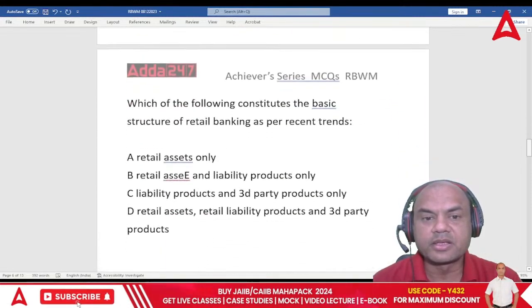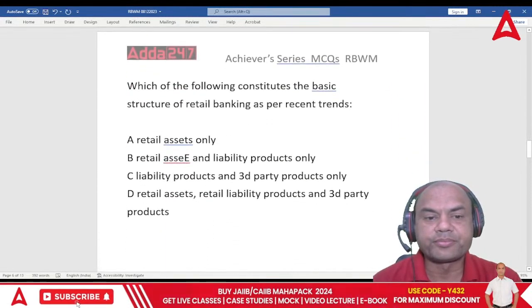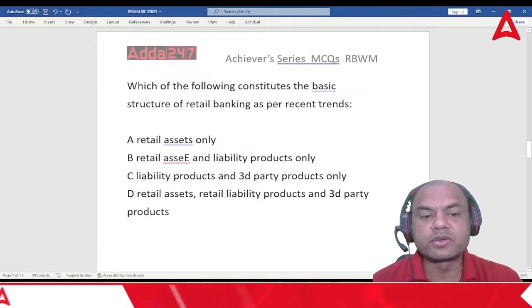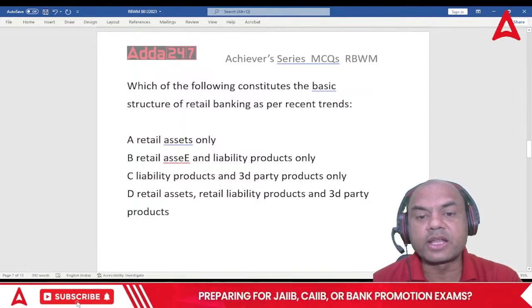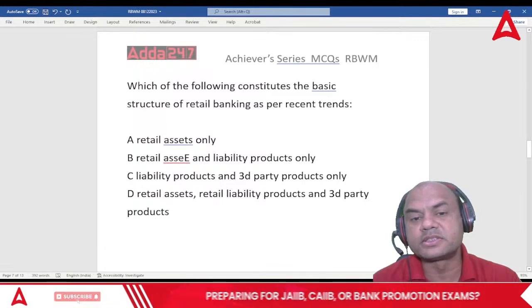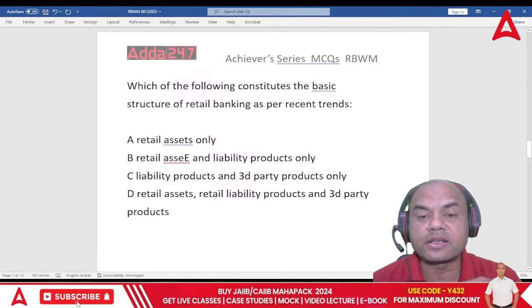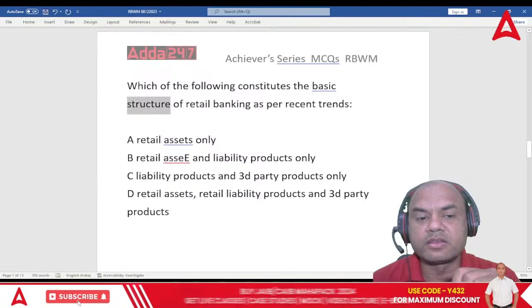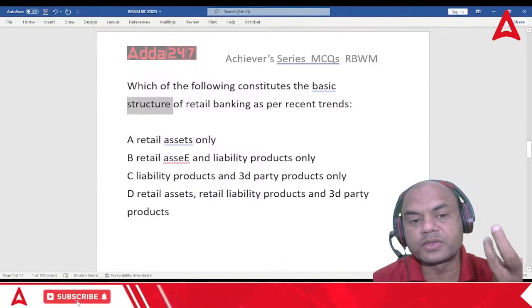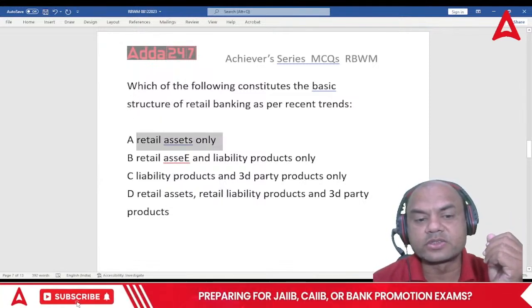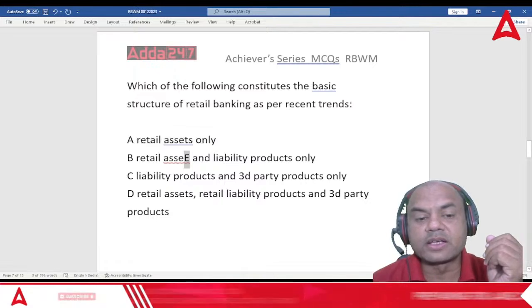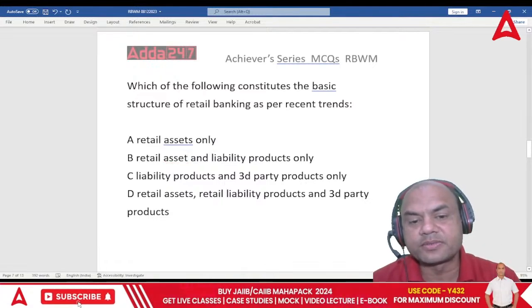Okay. Next one. Which of the following constitutes the basic structure of retail banking as per the recent trends? Structure means what do we sell? Do we sell retail assets only? Do we sell retail asset and liabilities?